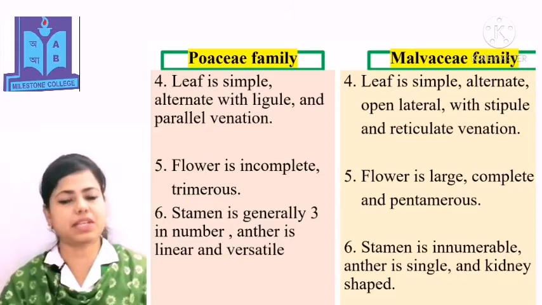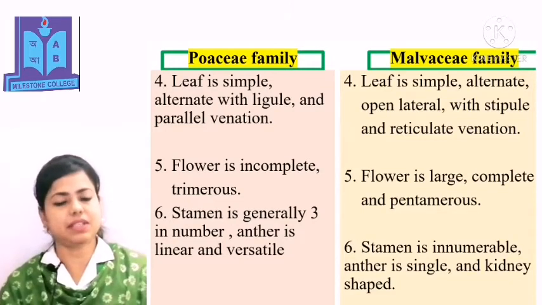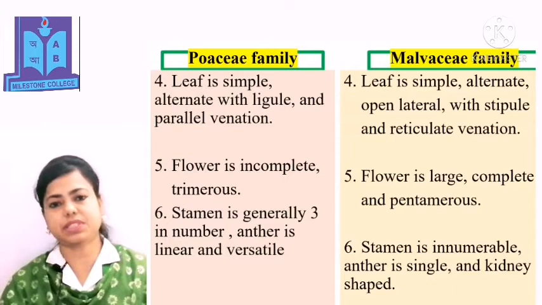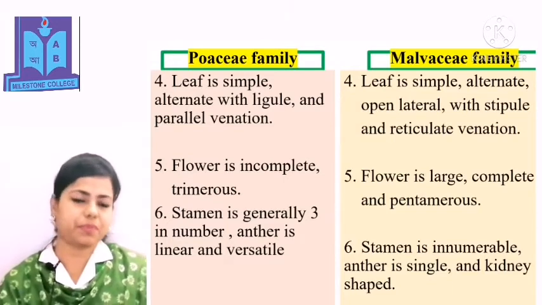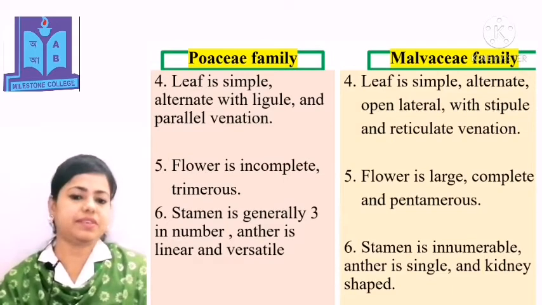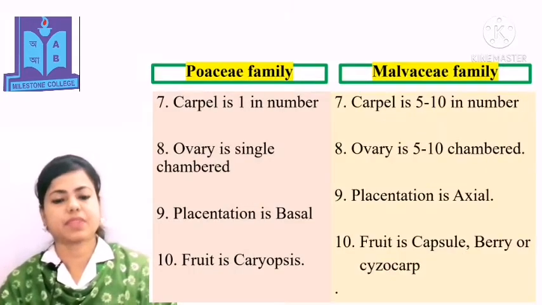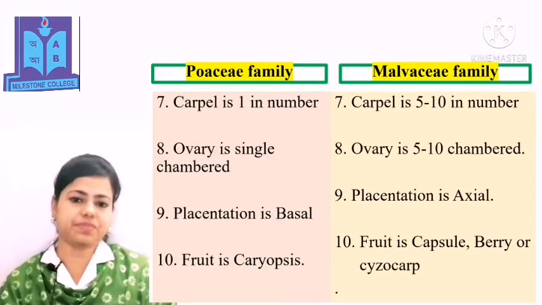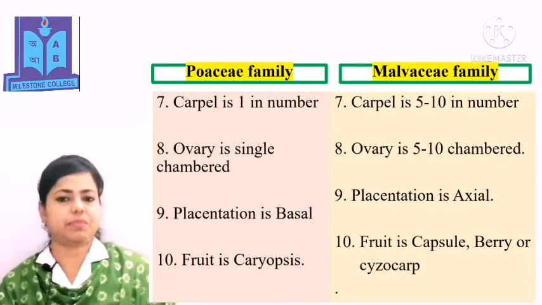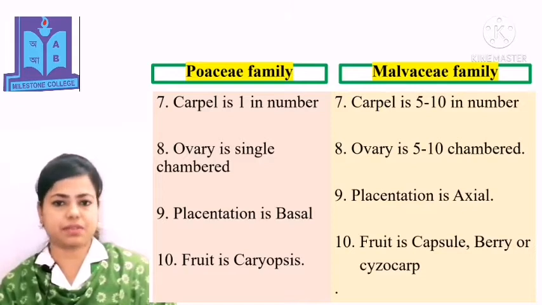Flower is incomplete and trimerous in Poaceae family. Flower is large, complete and pentamerous in Malvaceae family. In Poaceae family, stamen is generally 3 in number, anther is linear and versatile. But in Malvaceae family, stamen is innumerable, anther is single and kidney-shaped. Carpel number is 1 in Poaceae family, but in Malvaceae family carpel number is 5 to 10.